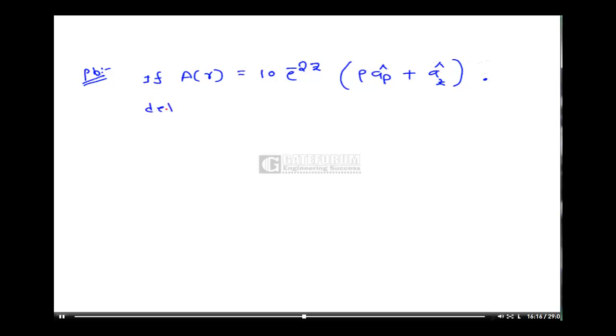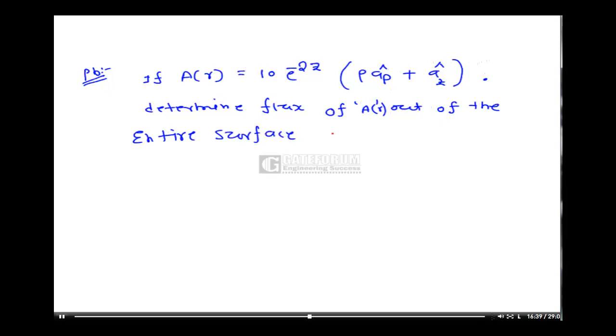Then determine the flux of A of r out of the entire surface of the cylinder rho equal to 1, 0 less than or equal to z less than or equal to 1.